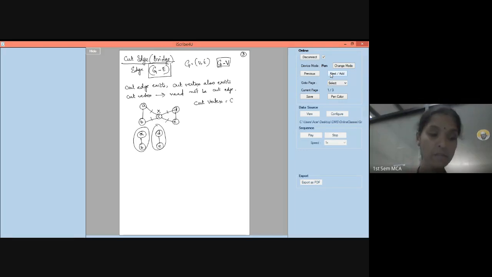All right. There is no cut edge here. Any edge you remove, still the graph remains connected. Are you observing that? Because it is actually a kind of cycle. Everything is connected to that cut vertex. If I take any edge, you try to remove any edge, still I am able to reach, there is a path for everything. There is no cut edge in this graph. Is it clear?